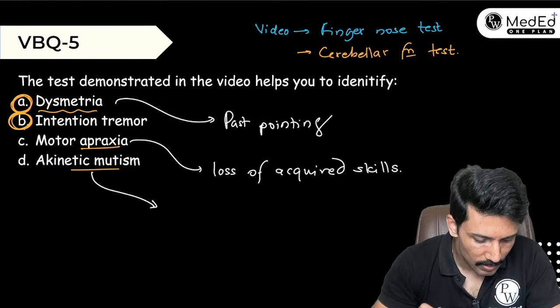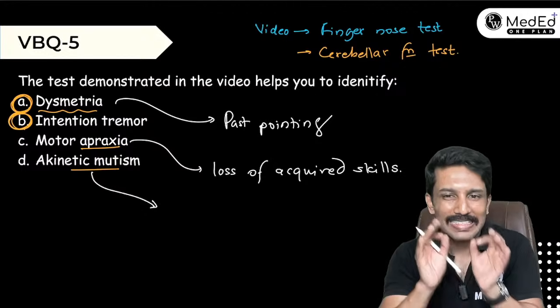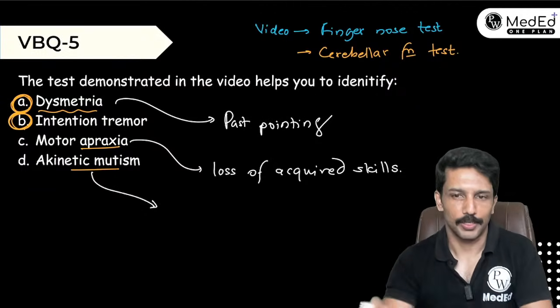Tushar Goswami, absolutely right. Good. So akinetic mutism is different from paralysis and aphasia.